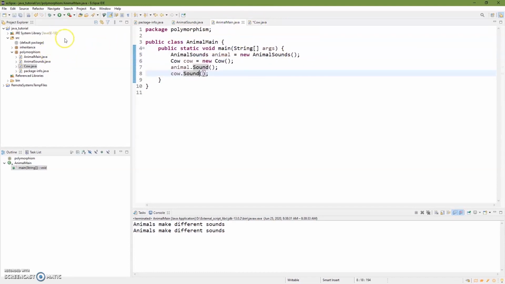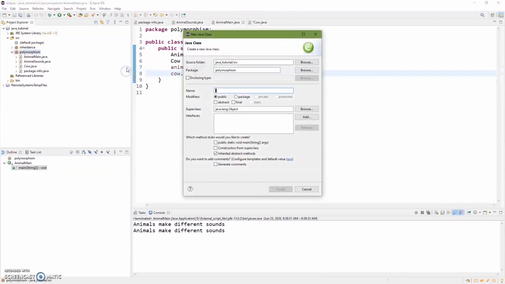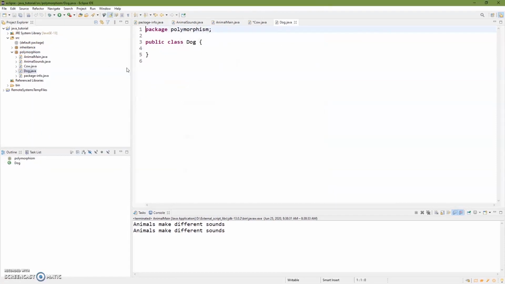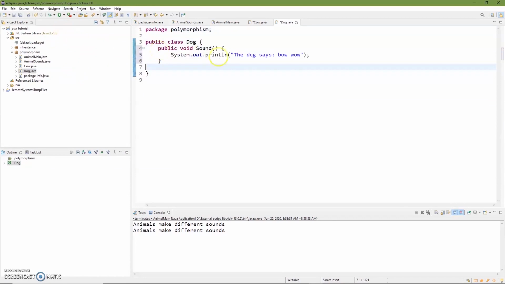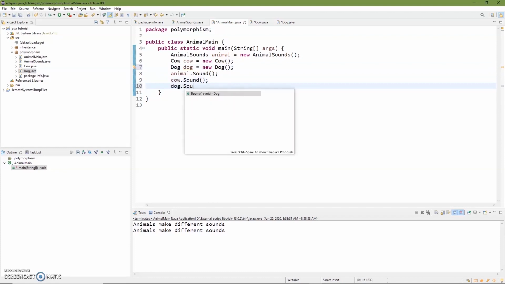And we can also add in multiple animals in here. We'll go ahead and just add in one more animal. We'll do a dog. Why not? So here comes in our dog. And of course we want the dog to actually say something. And we'll have the dog go bow wow. And then we'll go back to our animal main and we have to create a dog. Dog, uppercase for the class, lowercase for the actual object. And then of course we need the dog to make a sound, so we'll go down here and go dog.sound.